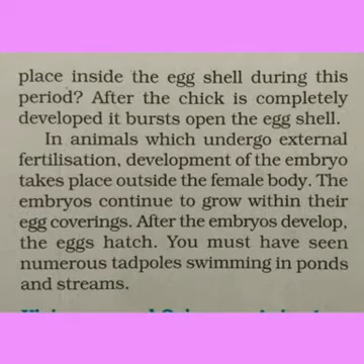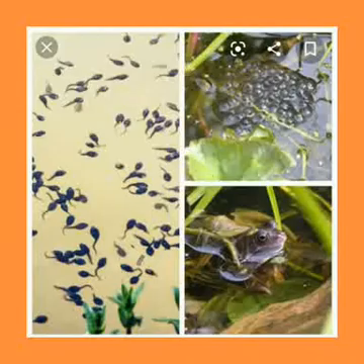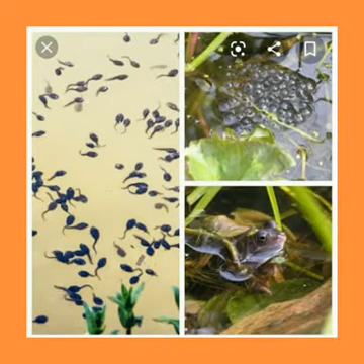In the animals where external fertilization takes place, development of the embryo takes place outside the female body. The embryos continue to grow within their egg coverings, and after the embryos develop, the eggs hatch. Students, you must have seen numerous tadpoles swimming in ponds and streams. Tadpoles are the young ones of the frog. So when the embryos develop inside the eggs, they hatch out and these small tadpoles are released in water.